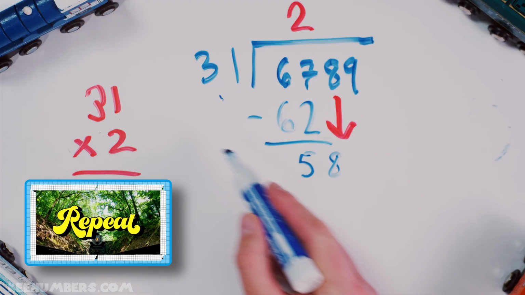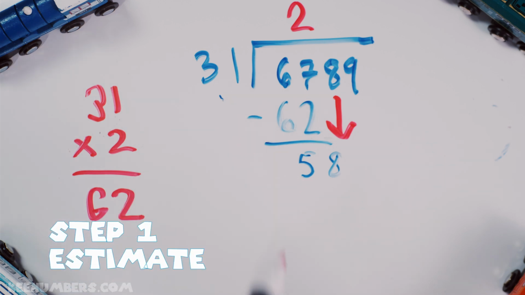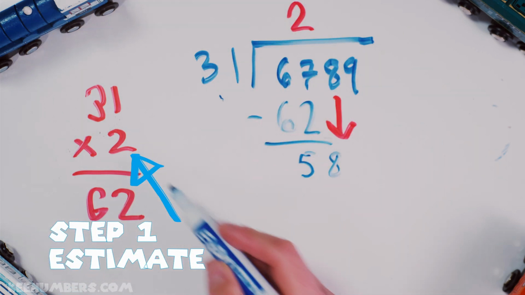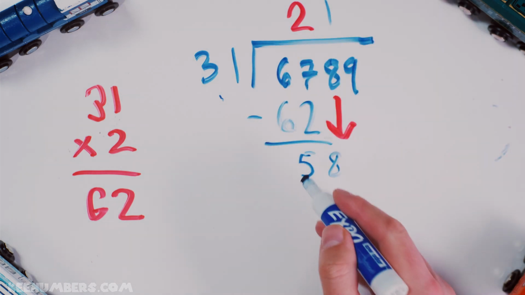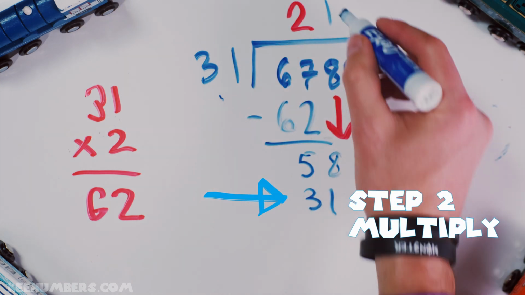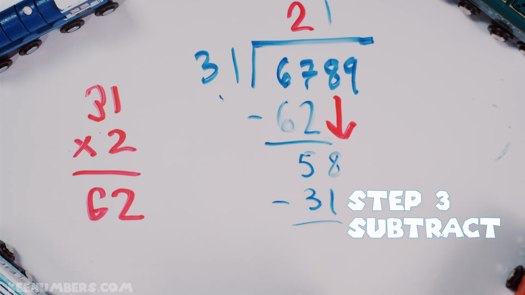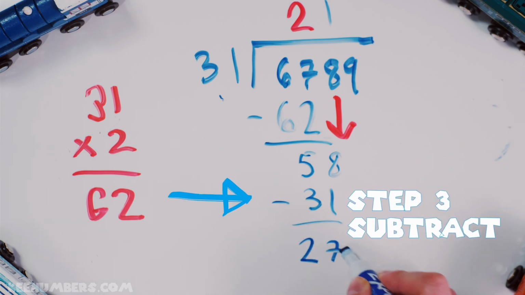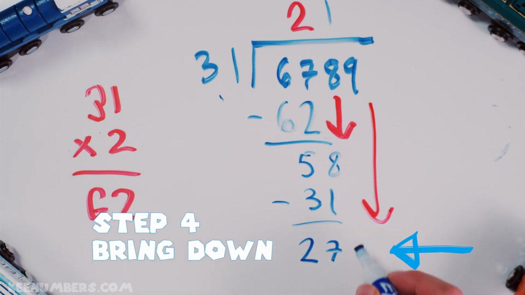We're going to repeat here. How many times does 31 go into 58? Well, one time. We estimate it is only one time because 2 31s is 62. So you go to step 2. 1 times 31, that's just 31. Step 3, you're going to subtract, and you have 27. And then last but not least, step 4, you bring down that 9.